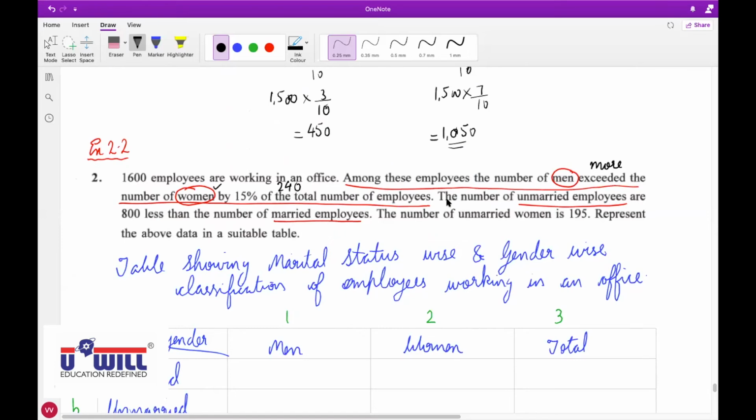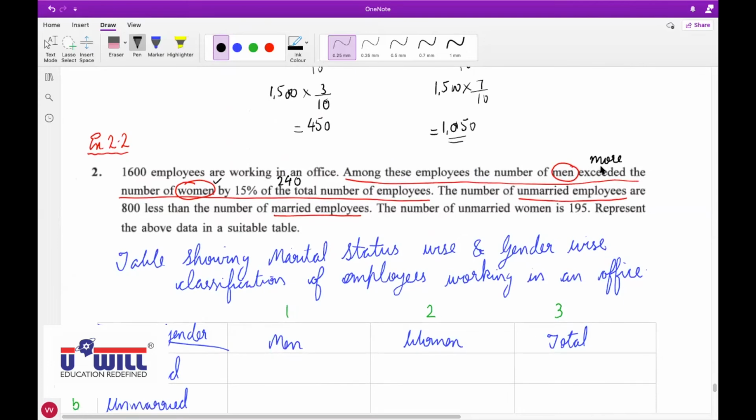Yes. Now if I read it, men exceeded means men are more than. What do you mean by exceeded? Men are more than women by 240. Okay. Instead of 15% of total number of employees, can I read it as 240? Yes, sir. So can I read that men are more than women by 240? Yes.